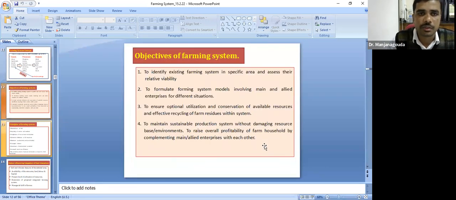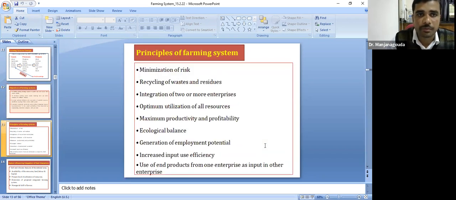And these are some of the objectives of the farming system. What are the main objectives? To identify the farming system and to formulate the systems for the main and allied enterprises, to ensure efficient utilization and conservation of the available resources, and to maintain a sustainable production system without damaging the resource base. And these are some of the principles of the farming system: minimization of risk, recycling of wastes, integration of two or more enterprises having complementary interaction, and optimum utilization of all resources. The resources should not be wasted in the farming system, and maximum productivity and profitability and ecological balance should be there.